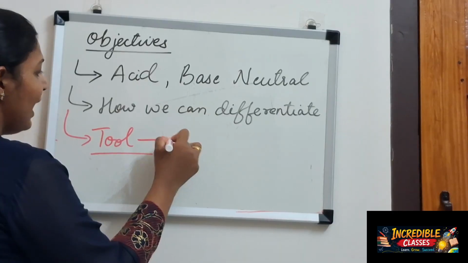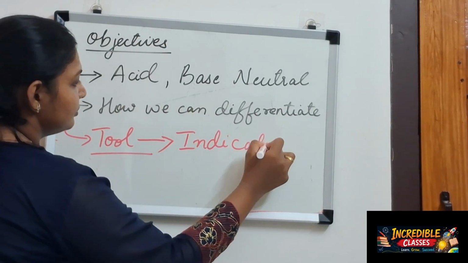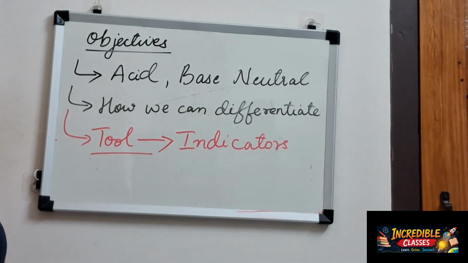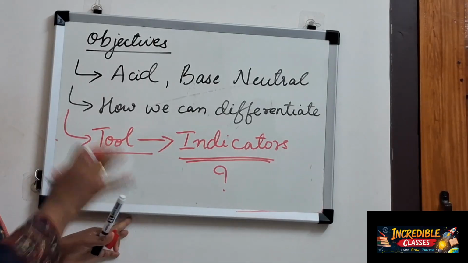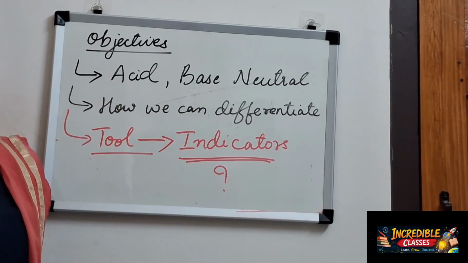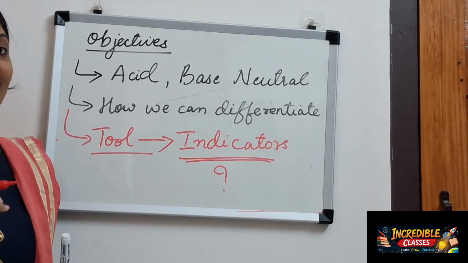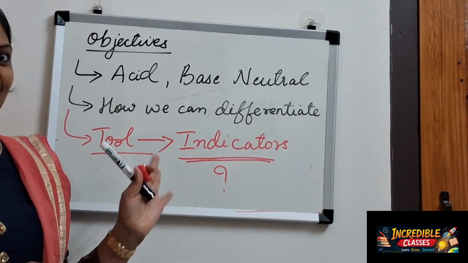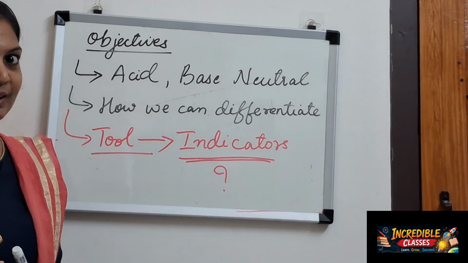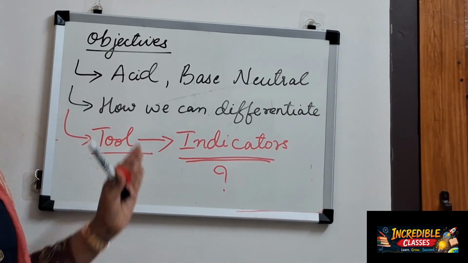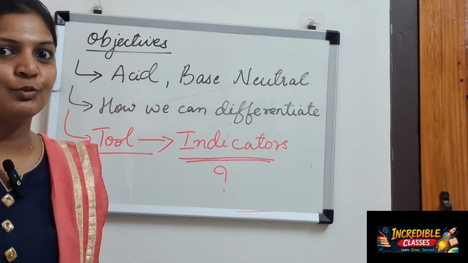Yes, we do have, and we call them indicators. And what is an indicator? We have to understand these things in this chapter, and for that we do certain activities. One activity we have already done in our first class, and in coming classes we will do further activities. This is a theory class. So now let's get deeper into this chapter.